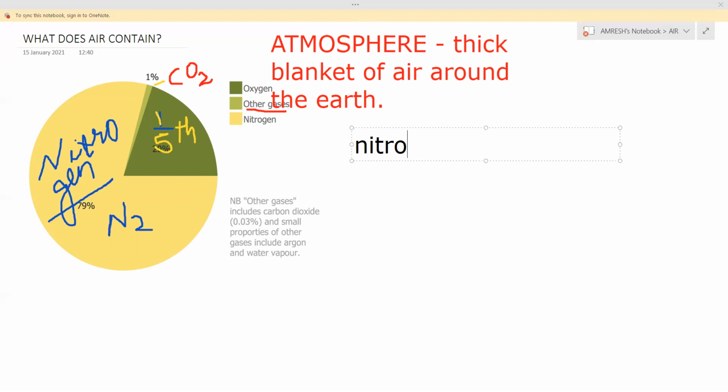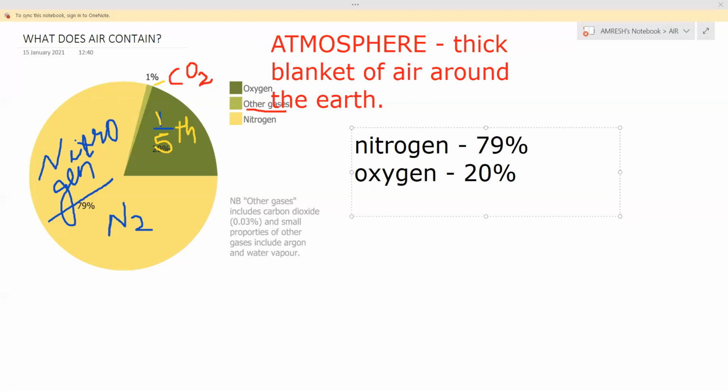So if I write, nitrogen is 79%. Oxygen is 20%, 1/5 means 20%, and other gases 1%. What all comes in these other gases?